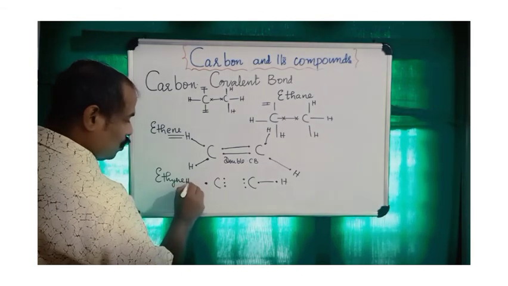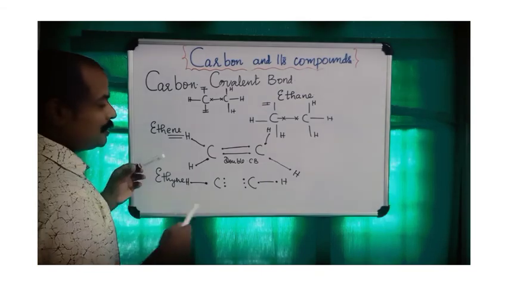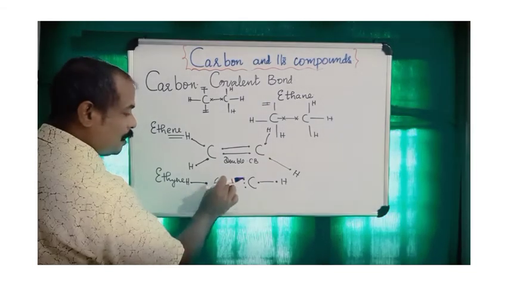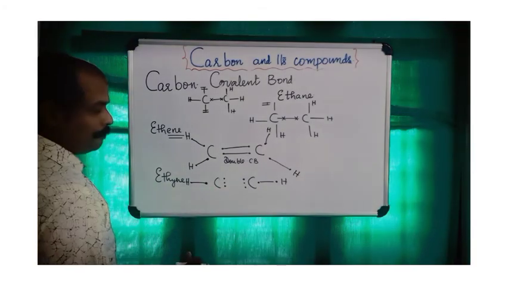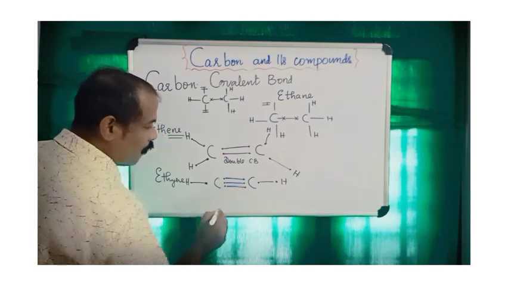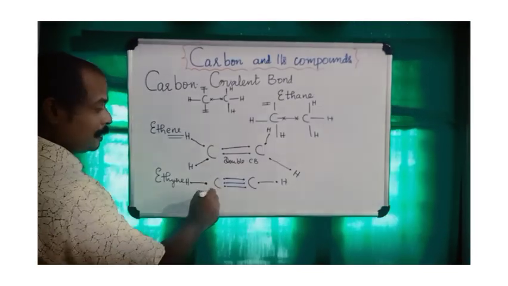Here also is a single bond between carbon and hydrogen. The remaining 6 electrons are between the two carbon atoms. These 3 are part of this carbon and these 3 are part of this carbon. They mutually share their electrons to form a triple covalent bond or triple bond.